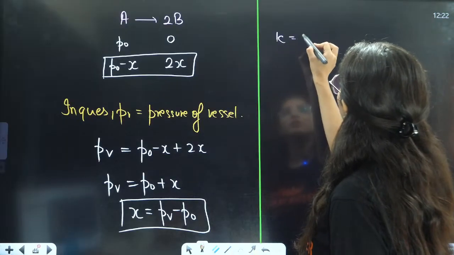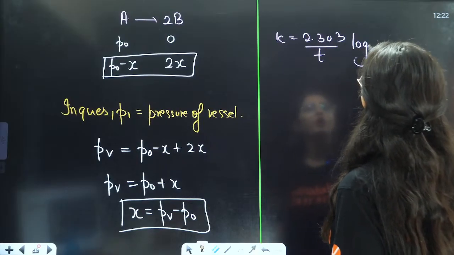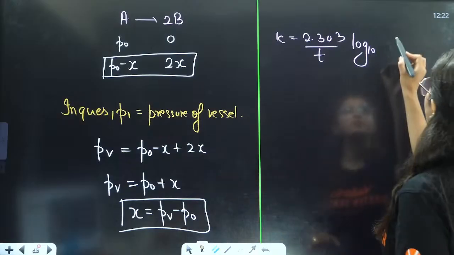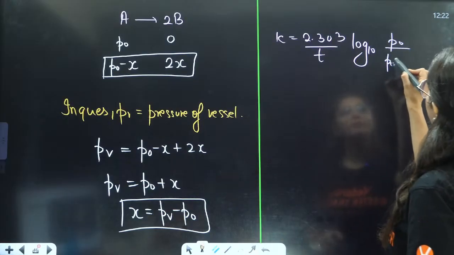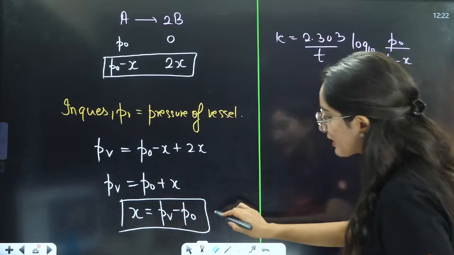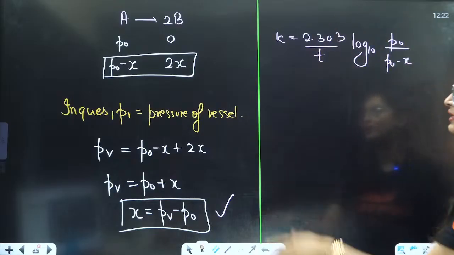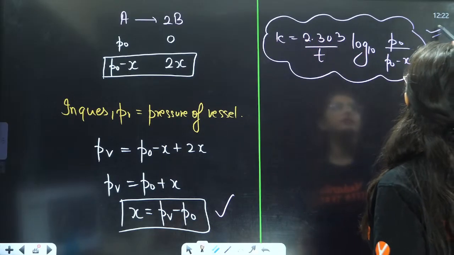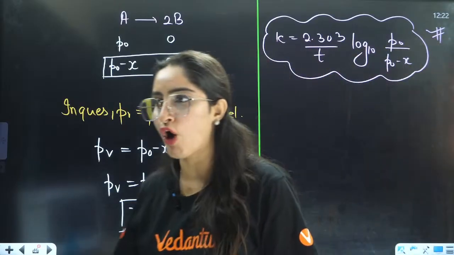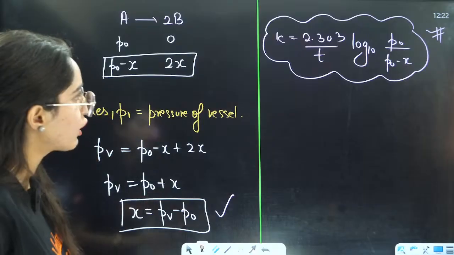So now tell me, if you want to apply the first order reaction, what you will do? That will be K equals 2.303 by T log base 10. Initial pressure is P naught. Final pressure is P naught minus X. X you can calculate from here. Initial pressure you already know. From that you can calculate the value of K over here.